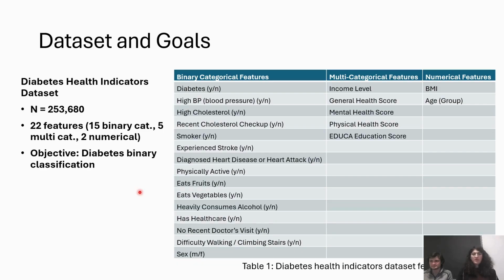And specifically, we were looking at a large number of binary features, such as high cholesterol, whether someone smokes, whether someone's physically active, as well as some multi-categorical features and numerical features, such as income category, BMI, age group, and physical and mental health scores.